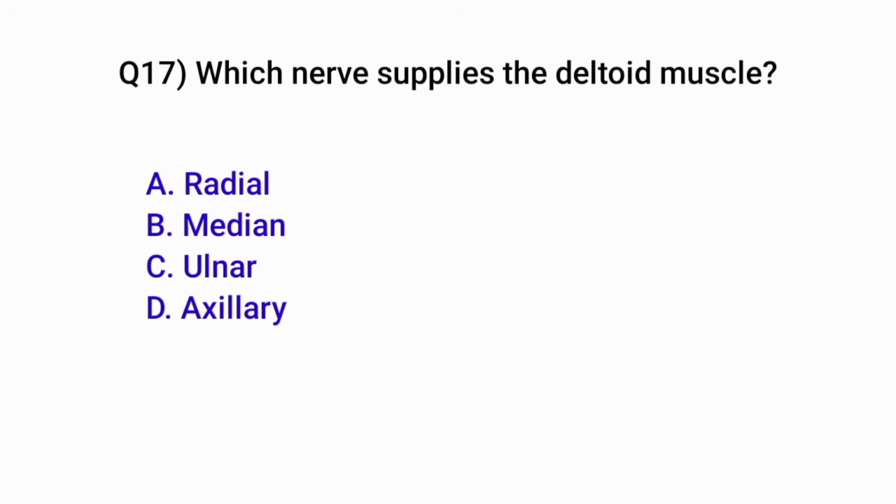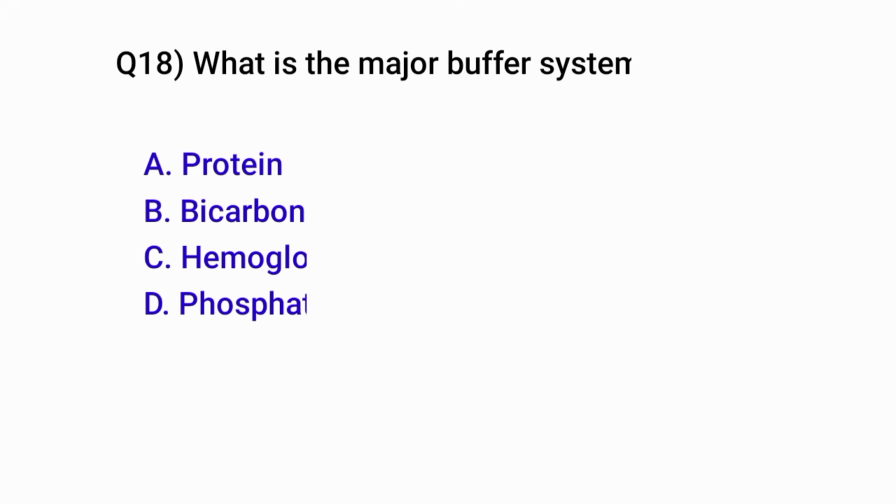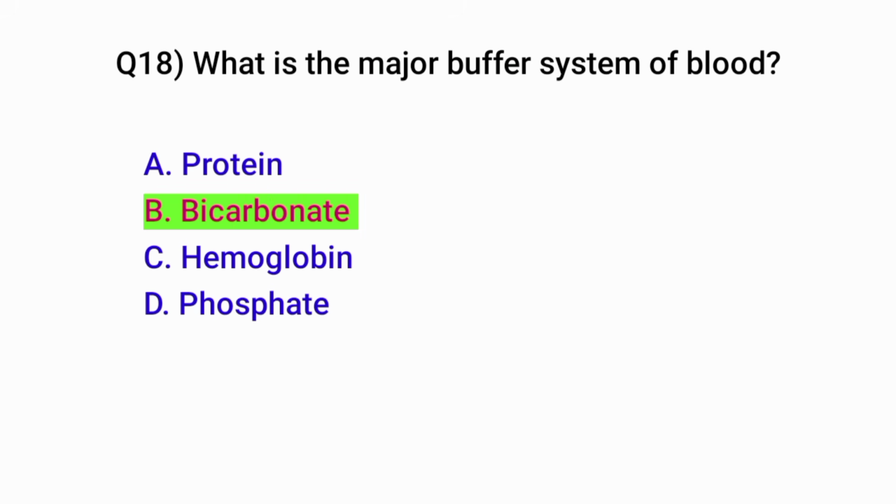Question number 17. Which nerve supplies the deltoid muscle? Correct option is D. Axillary nerve. Question number 18. What is the major buffer system of blood? Correct option is B. Bicarbonate.